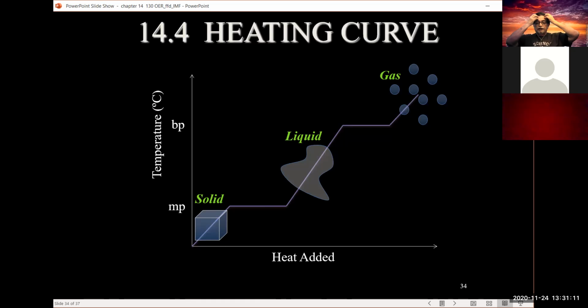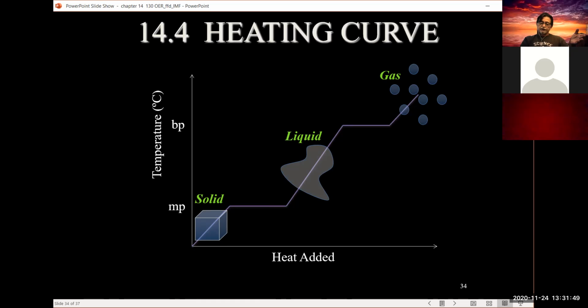Now, let's continue to talk. We're going to be talking about liquids in general, but I'm going to use water as an example. We have what's called a heating curve here. On the far left axis, the axis going up and down, that is the y-axis, we have temperature. And on the x-axis, the horizontal axis, is the amount of heat or energy we're putting into the system. So we can start in the far left corner where everything is at 0, 0.